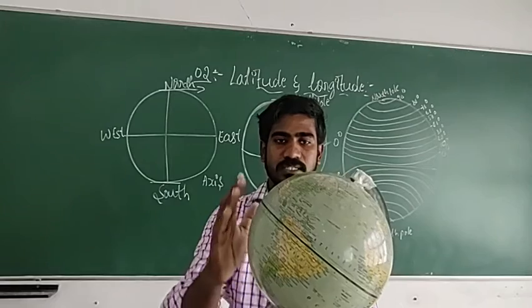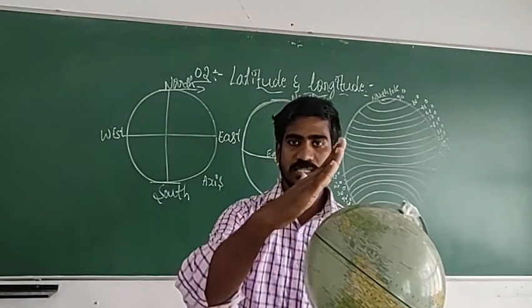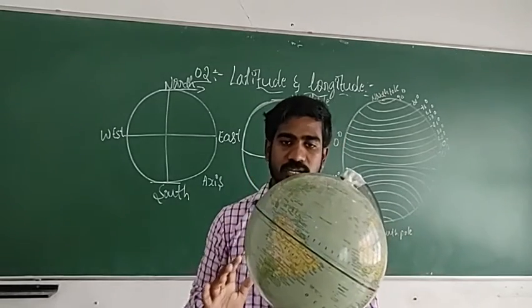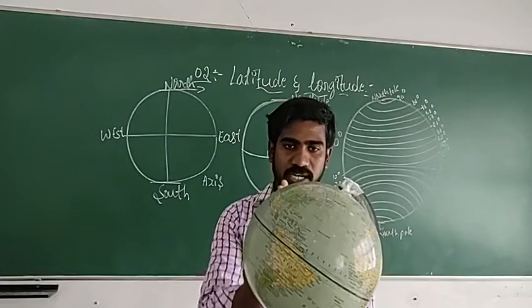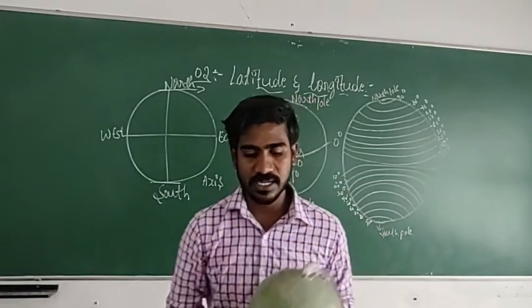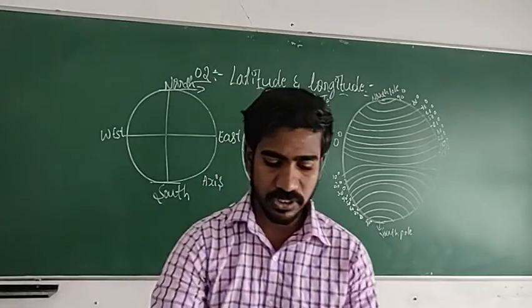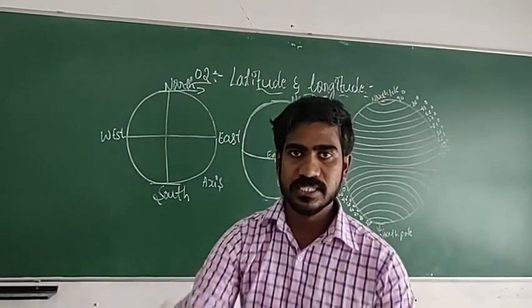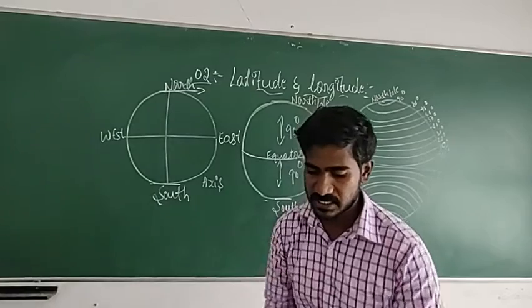Don't worry, earth is bent. See, now it is not like this, it is like this, but in a circle shape. This is what? Globe. So in this globe you can see the lines. Those lines are called latitude and longitude. Before that, as I told, let us learn some basic things.